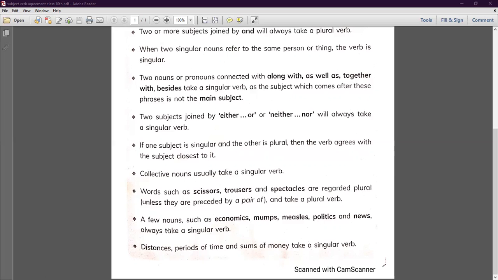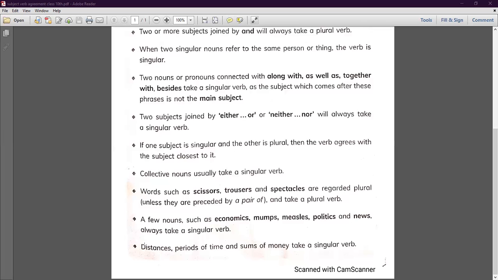Few nouns such as economics, mumps, measles, politics, news, they are always going to take a singular verb. They look plural, but the meaning that they always give is singular. You will use it in the singular, in the same way. That is economics, measles, mumps, politics, news. These are always going to take a singular verb with them.